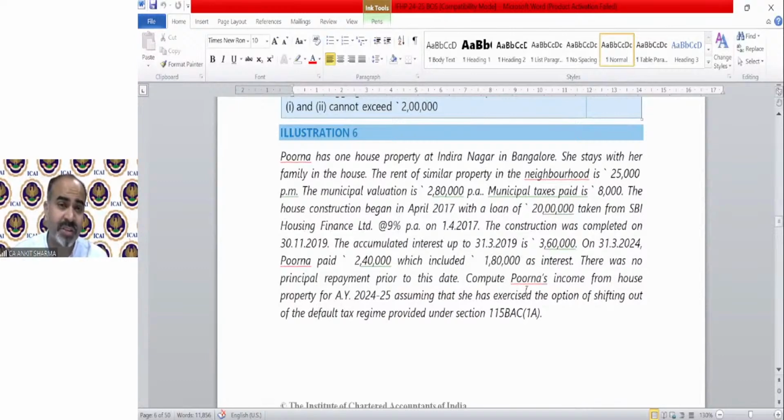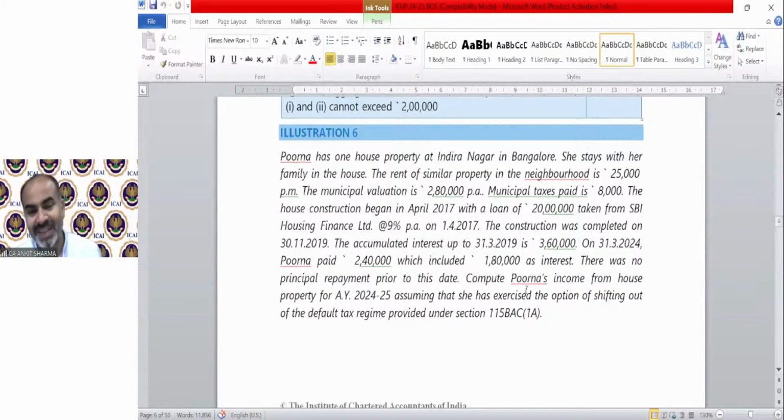The house construction began in April 2017 with a loan of 20 lakh taken from SBI Housing Finance at so-and-so interest. The construction was completed on 31st November 19. The accumulated interest up to 31st 19 is 360. On 31st March 24, Purna paid 240, which includes 180 as interest. There was no principal remained prior to this date. Compute Purna's income from house property.